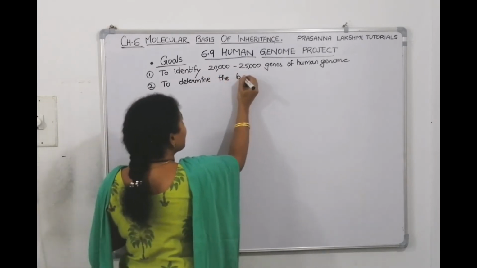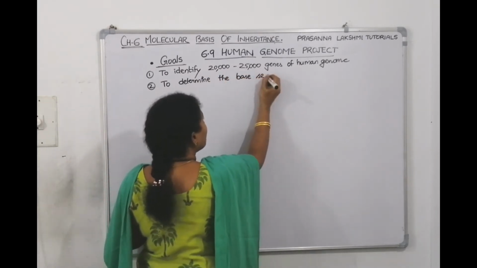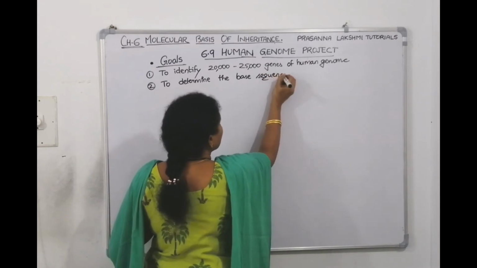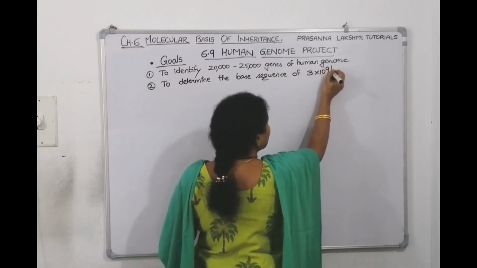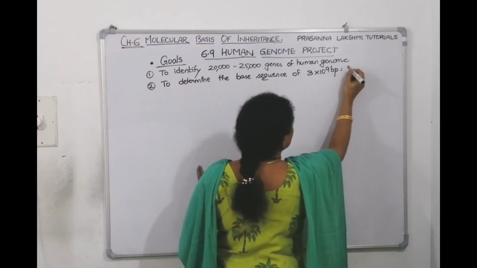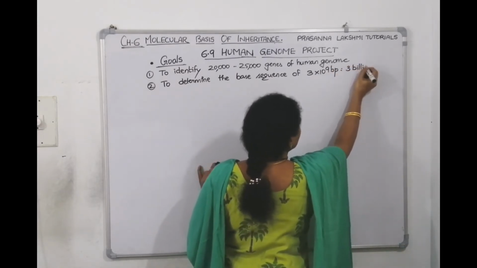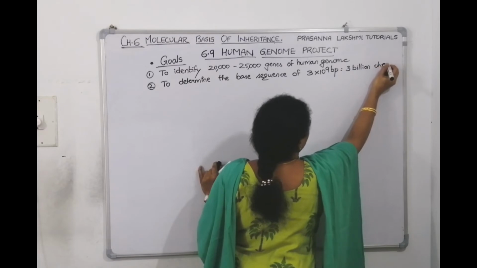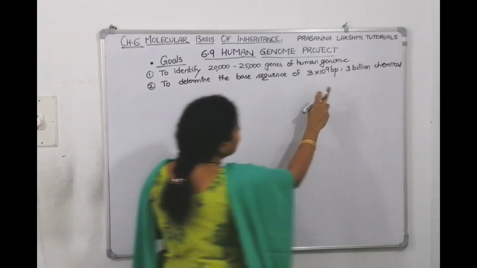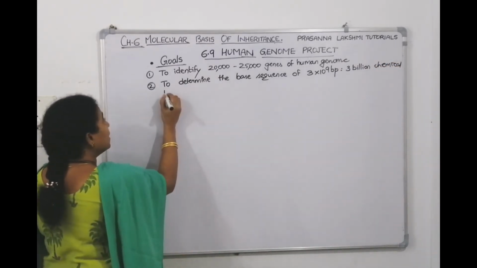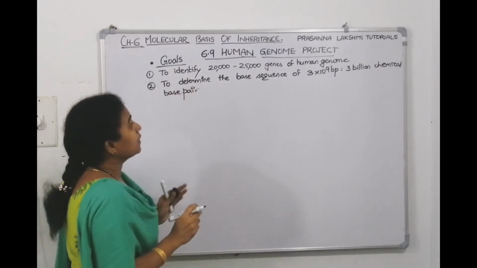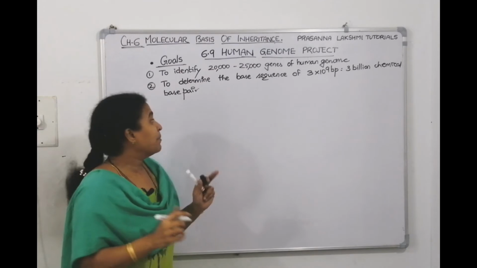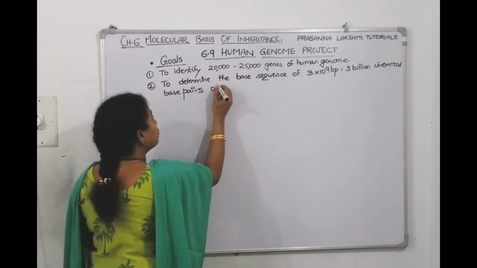We need to know the base sequence of 3 into 10 power 9 base pairs. If you simplify, 3 into 10 power 9 means 3 billion chemical base pairs. So they want to do the sequencing of 3 billion chemical base pairs of the human genome.